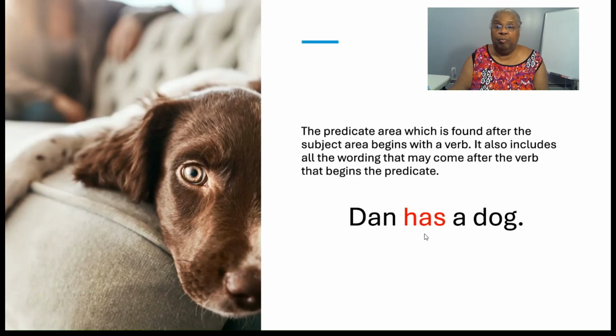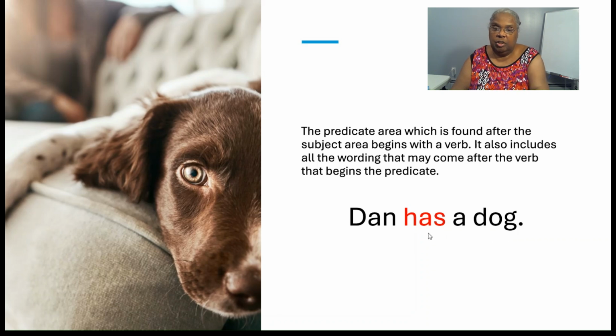Now, the predicate area, which is found after the subject area, begins with a verb. It also includes all the wording that may come after the verb that begins the predicate. In the sentence, Dan has a dog, the verb has begins the predicate, and all the wording that comes after the verb belongs in the predicate area too.